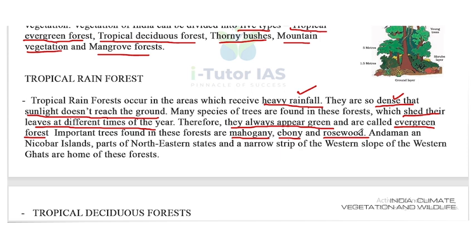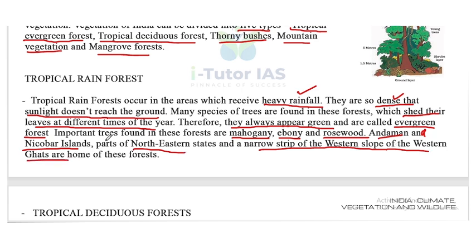Now, the Andaman and Nicobar Islands, part of the northeastern states, and a narrow strip of the western slope of the Western Ghats are the home of this forest.